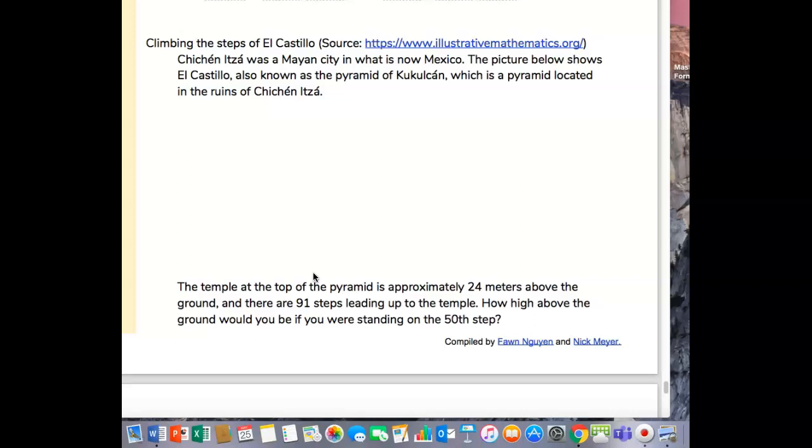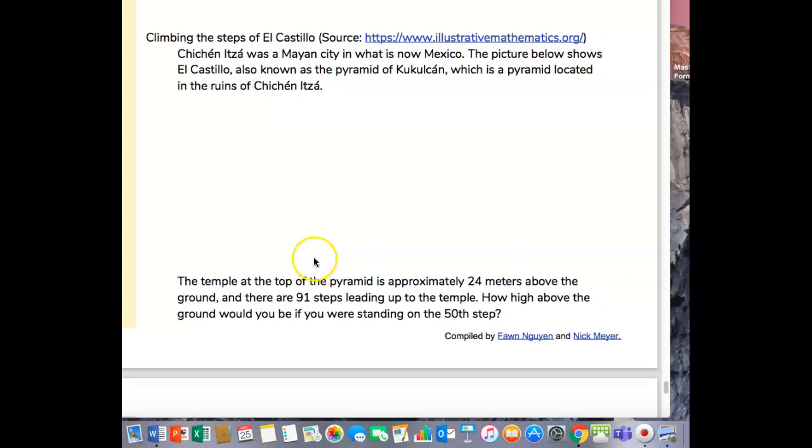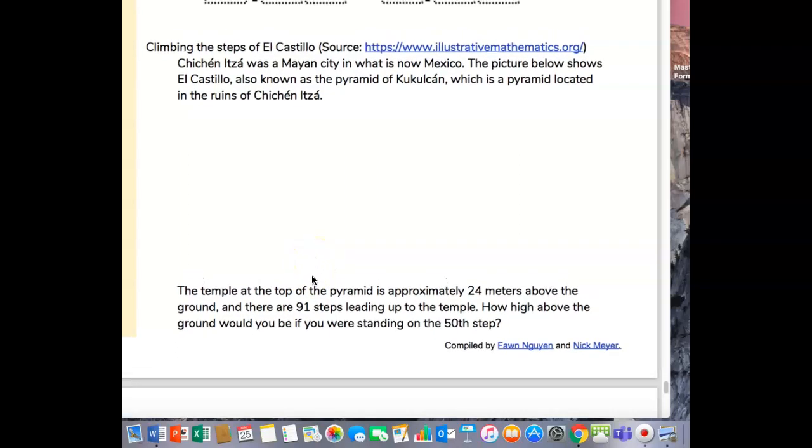So let's see. Okay, so if we were going to draw a pyramid, oops, where's my marker? Okay. I may even just have it look kind of like a triangle because I really can't do a pyramid very well.